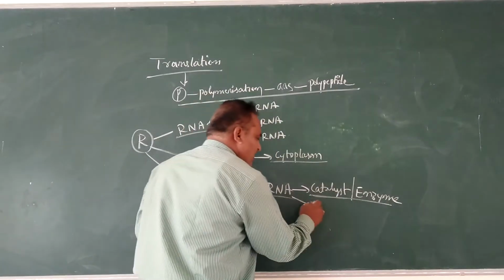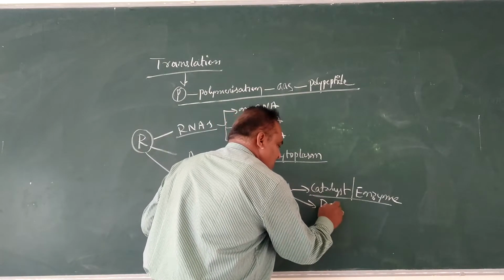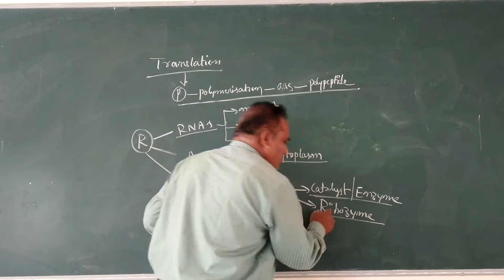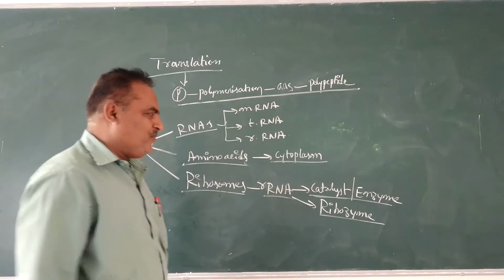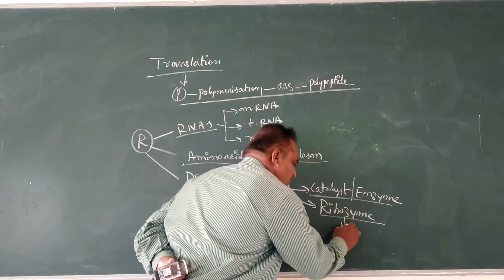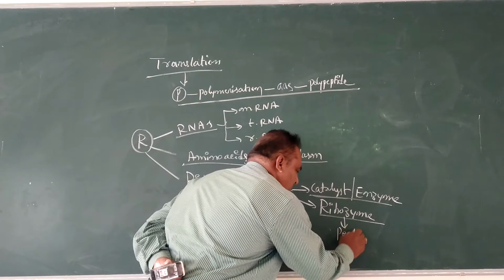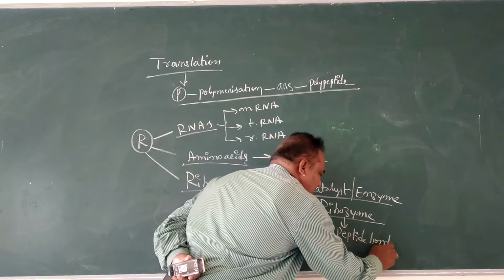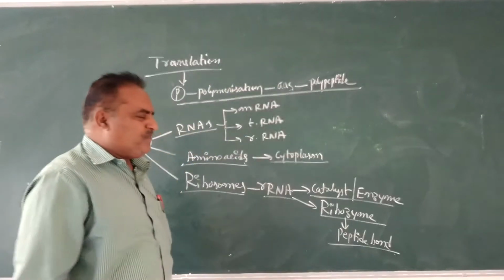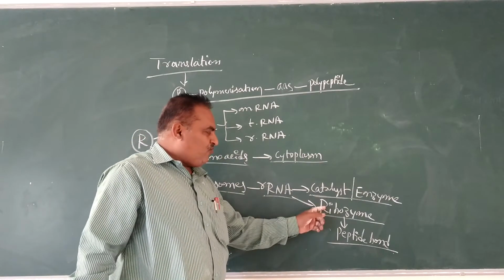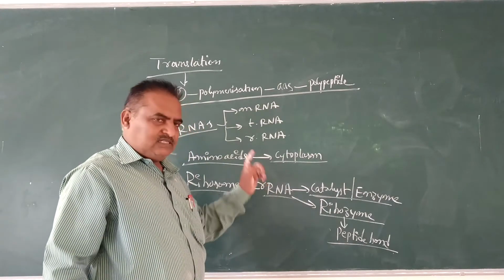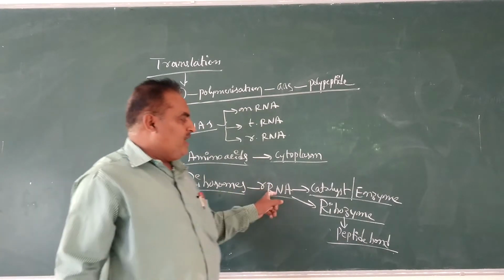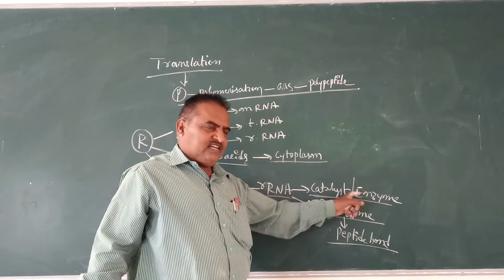Therefore, rRNA is called ribozyme. The ribozyme role is very important for the formation of peptide bond between the amino acids. For the formation of the peptide bond, one of the RNAs located in the ribosome acts as a catalyst or enzyme.